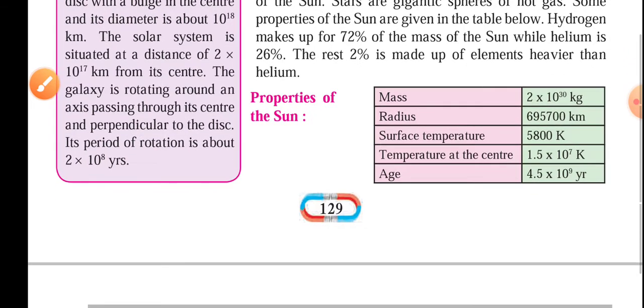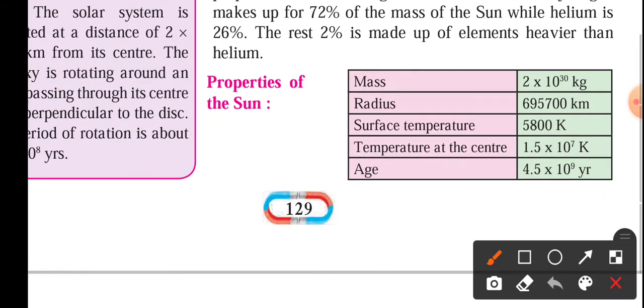The mass of the sun is 2 × 10^30 kg. The radius is 6,95,700 kilometers, and the surface temperature is 5,800 Kelvin. The temperature at the center is 1.5 × 10^7 Kelvin, and the age is almost 4.5 × 10^9 years.